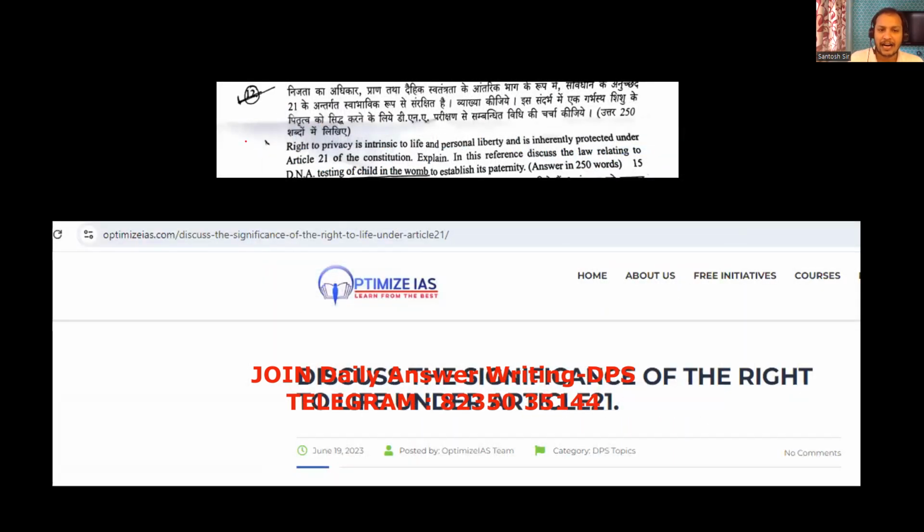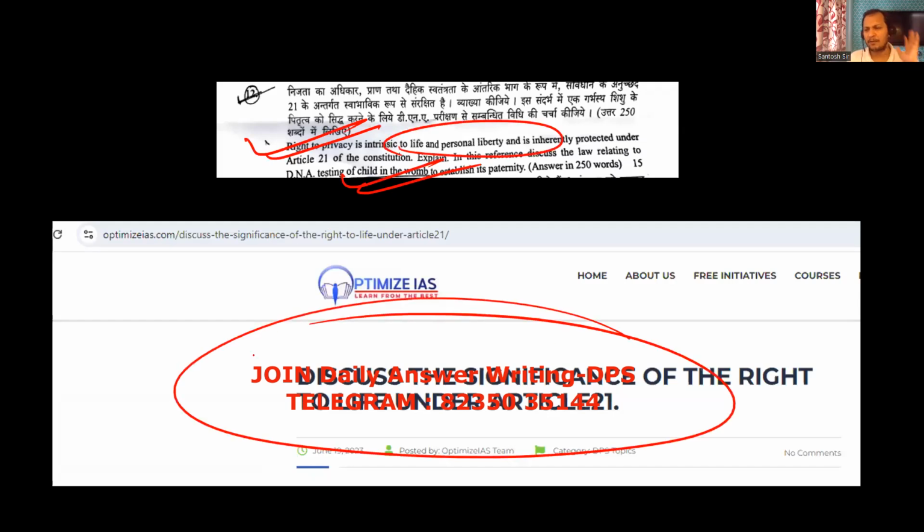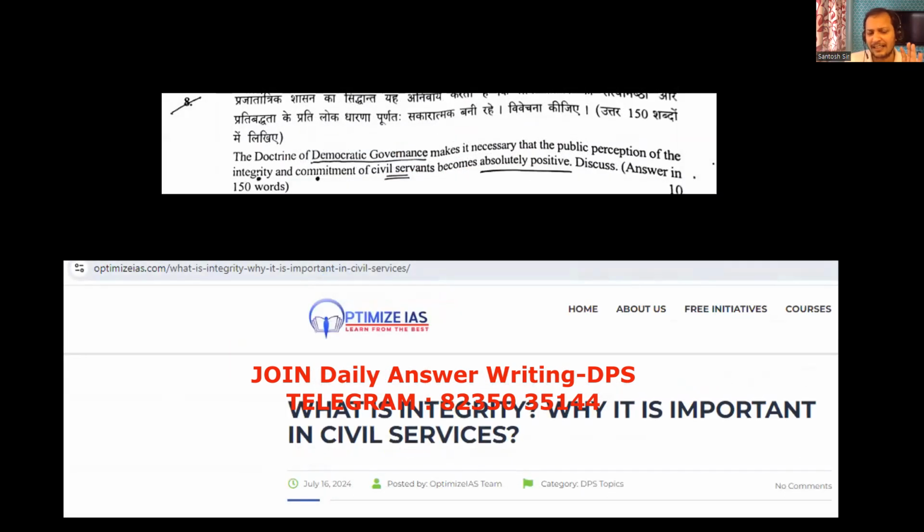Next question. Article 21, DNA testing. Article 21, life and liberty. Article 21, guys, very popular question. Every year you get one question on Article 21. Even in prelims, one question was on Article 21. I have always told that an Article 21 question is going to come. If you have prepared Article 21, even if you don't know this DNA testing, you can easily answer this question. Because, guys, Article 21 is about right to life and privacy. Everything is connected in Article 21. You can easily write this answer.